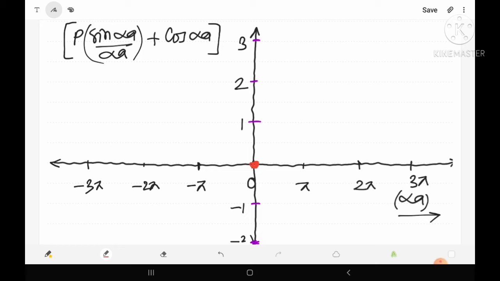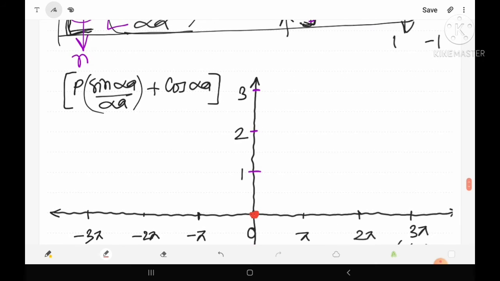So here, to find the value, first of all let us suppose the value of p. Suppose we have considered p equals 2. Now if we consider alpha equals 0, then sin alpha upon alpha will become 1, because the limit will be applied there.